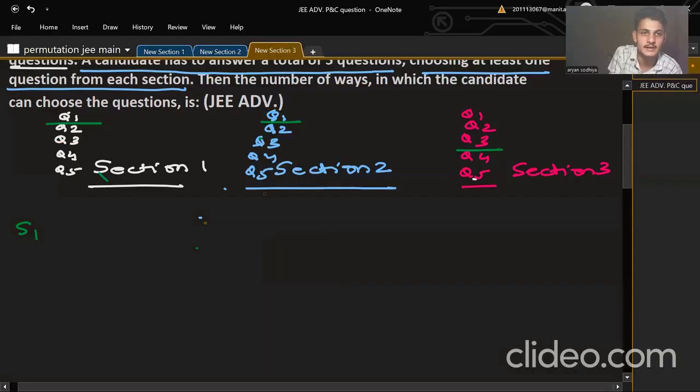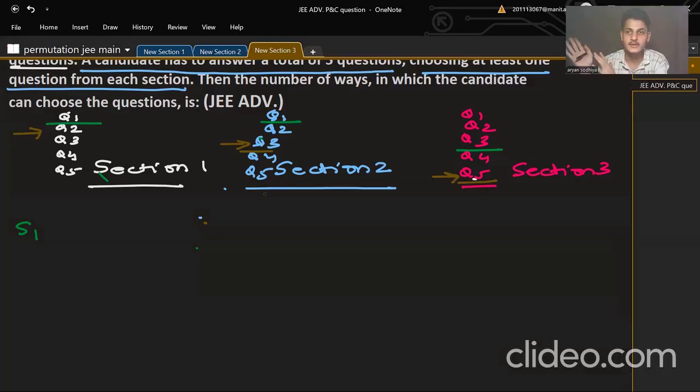Let's say I'm selecting question 2 from here, question 3 from here, and question 5 from section 3. So there can be many possibilities of selecting one question. This much is clear. So in this manner, we need to find the total possibilities.